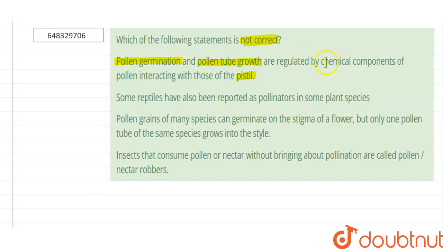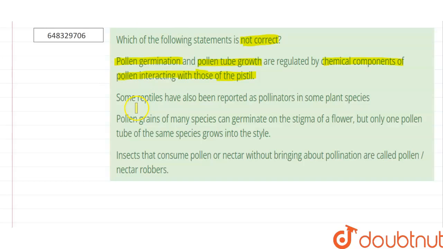So this is actually a correct statement, because it is all those chemical components of the pollen and the pistil interacting that helps in pollen germination and in pollen tube growth. So it is all about the interaction of the pollen with the pistil. Hence this is a correct statement.